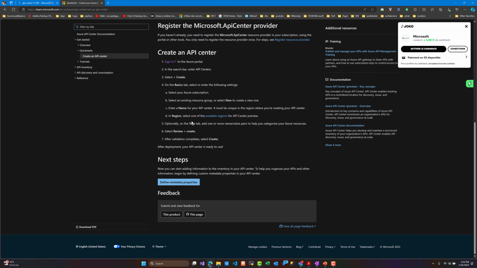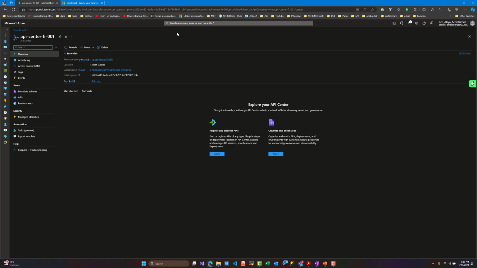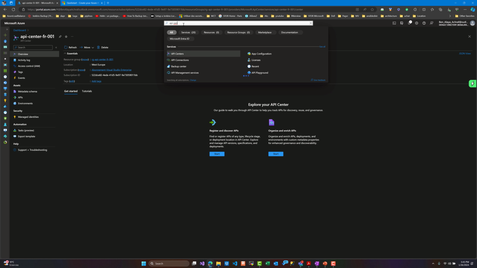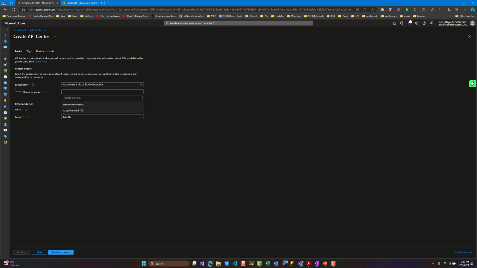Now let's go to the Azure portal where we are going to see information about it. In order to look for it, let's use the search bar. If you want to create a new one, let's select the resource group where we want to create it, give it a name, and select a region.